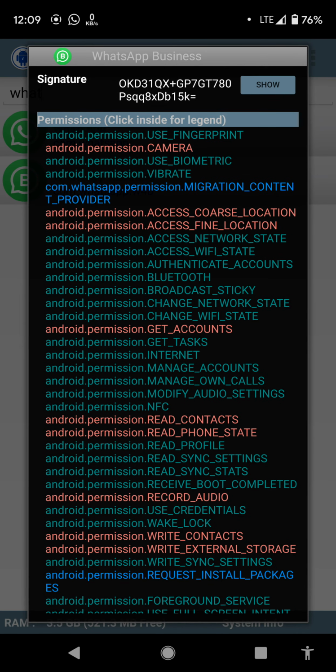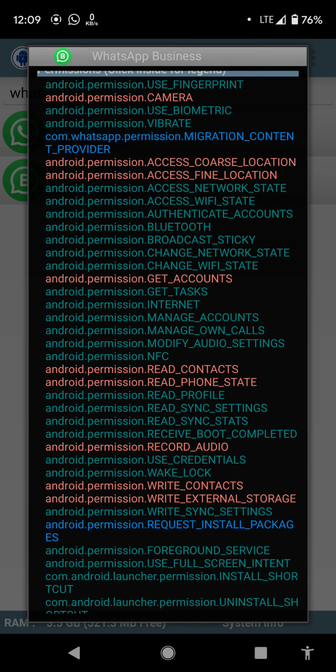For the normal permissions they want to use fingerprint permission, use biometric, vibrate, access network state, access Wi-Fi state, authenticate account, Bluetooth, broadcast sticky, change network state, change Wi-Fi state, get task, internet, manage account, manage own account, modify audio, NFC.